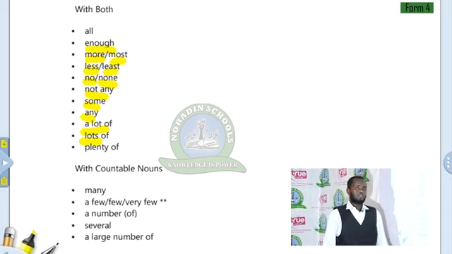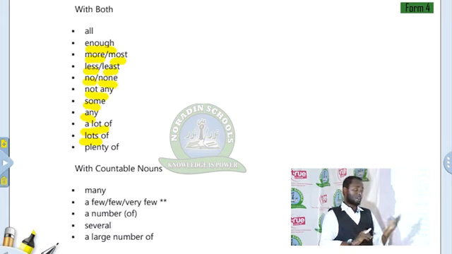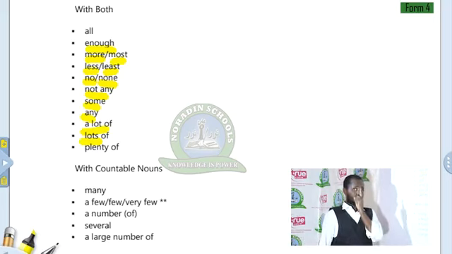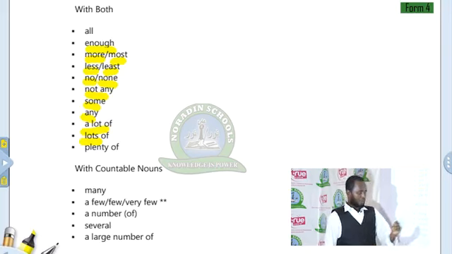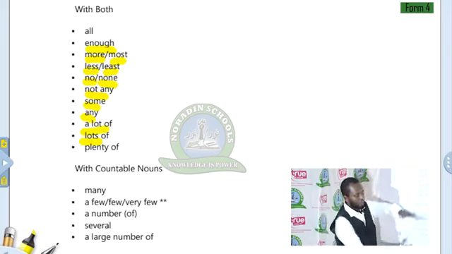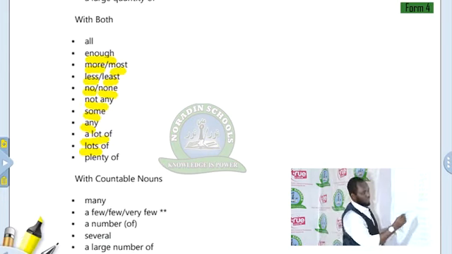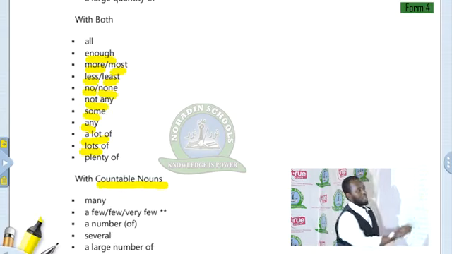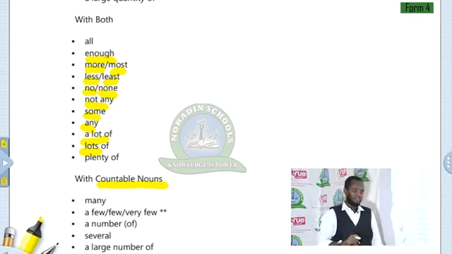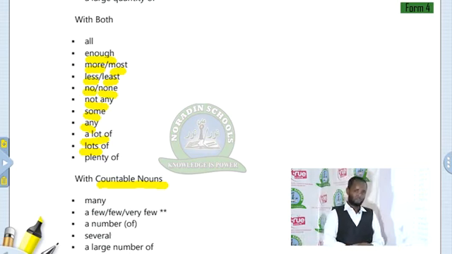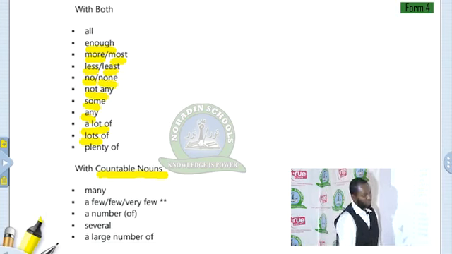What about countable nouns? Some quantifiers can be used with countable nouns, and these are many. Do not use uncountable nouns with many. We use only plural countable nouns. A few, few, very few, a number of, several of, a large number of. We use these with plural countable nouns. For example, many people, a few books, a number of histories, several teachers, and a large number of goods.